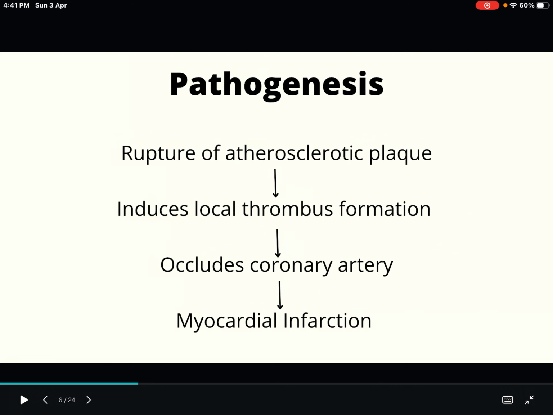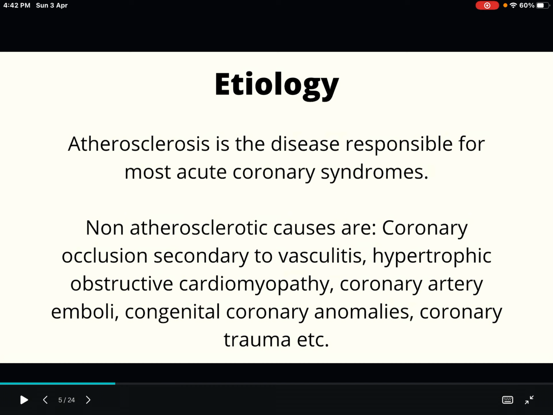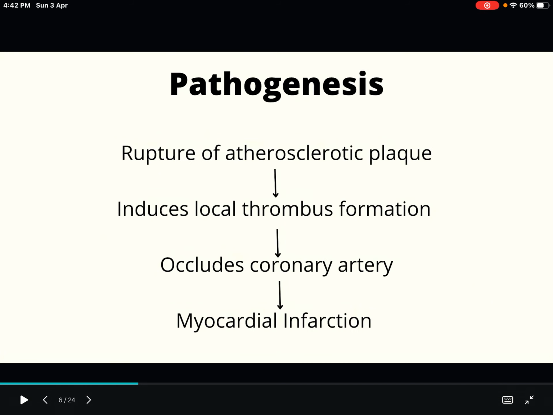Now, in the etiology itself, we can discuss the pathogenesis. What is really happening in this condition? First, normally it is most commonly seen in atherosclerosis conditions. There will be rupture of the atherosclerotic plaque, and that will induce local thrombus formation. This local thrombus will occlude the coronary artery, and there will be myocardial infarction. So this is the flow chart, and that is the thing that you have to write in the etiology part.